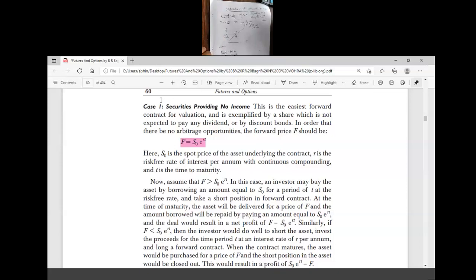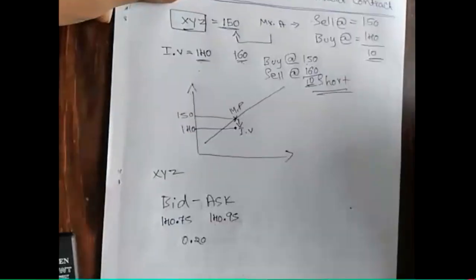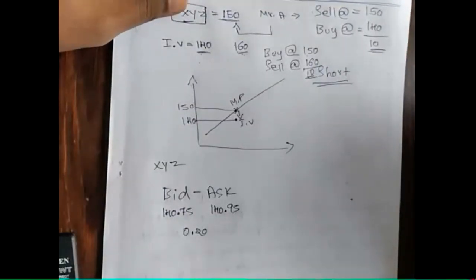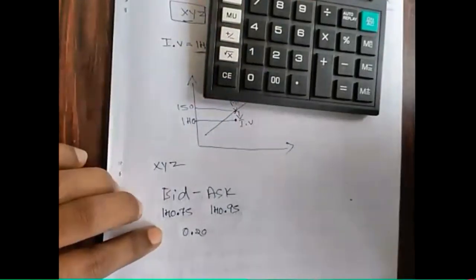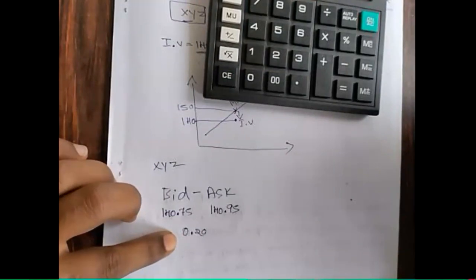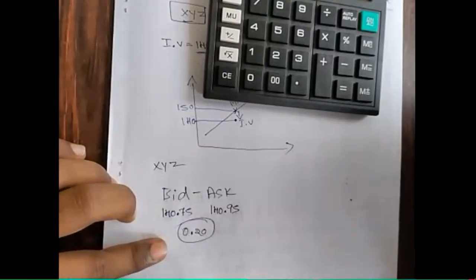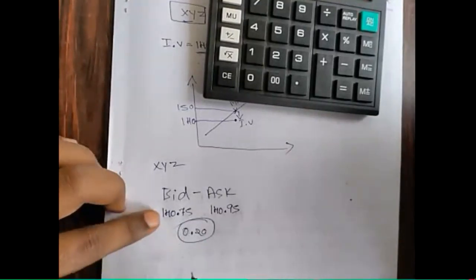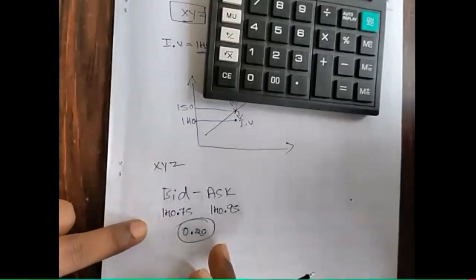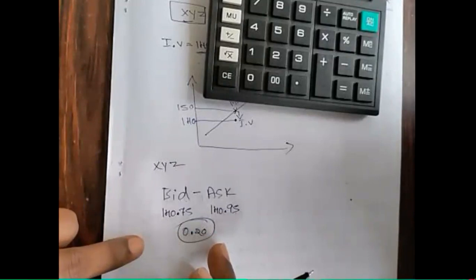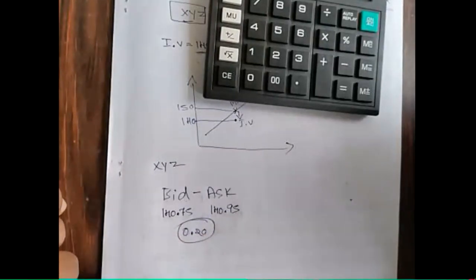This portion is the commission for the clearinghouse corporation, because they are acting as a third party. They make that transaction happen. So therefore a small portion is the commission for the clearinghouse corporation. For valuation purposes, this bid ask spread should not exist. So the assumption is that bid and ask price should be equal. That means there is no spread, no difference between bid and ask price.